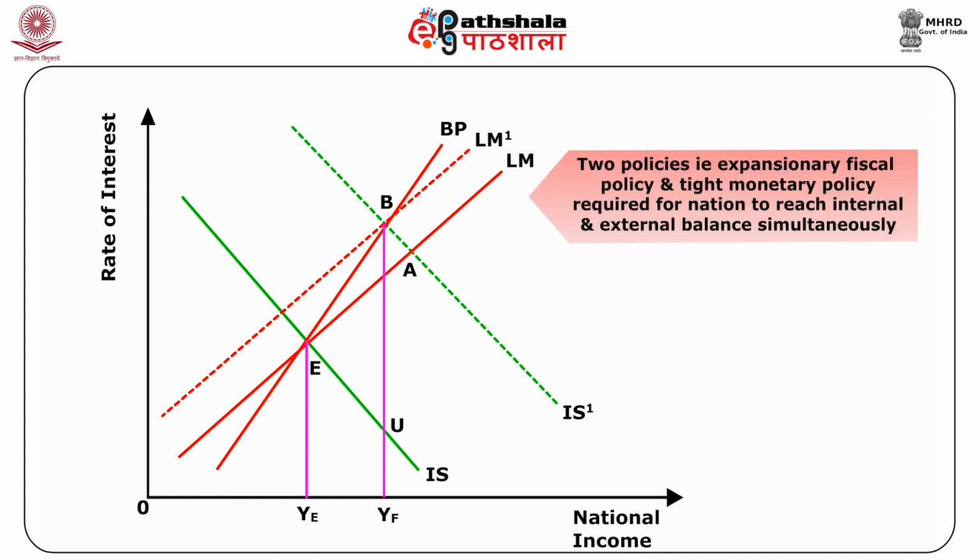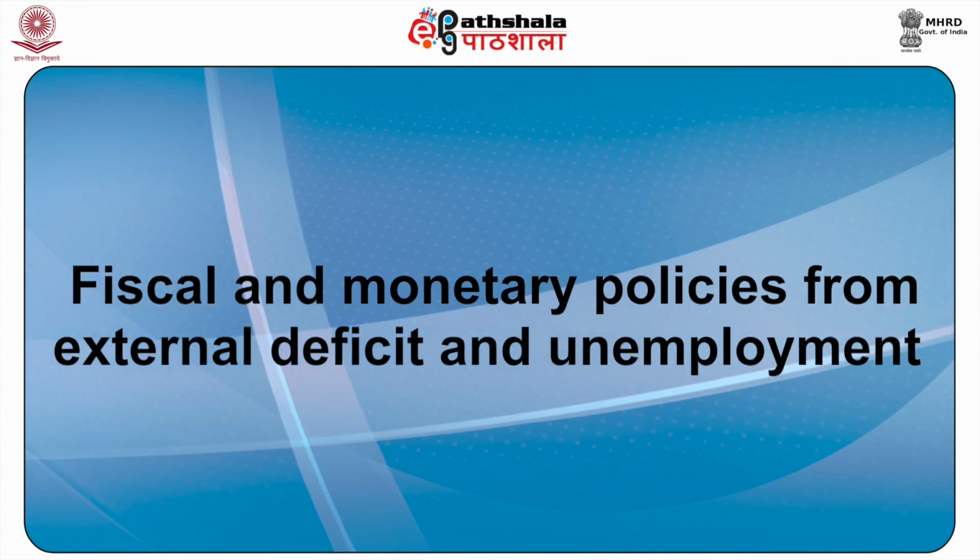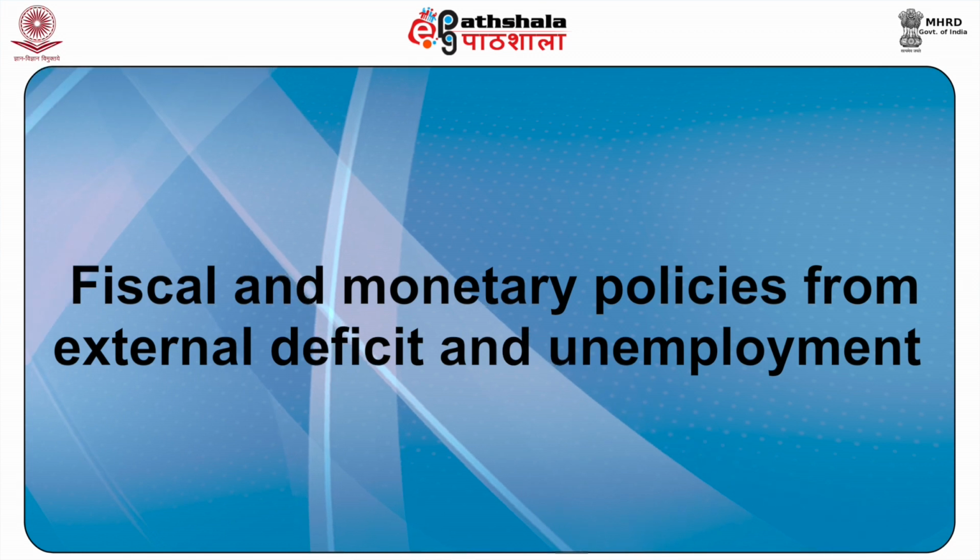So two policies, an expansionary fiscal policy and a tight monetary policy, are required for the nation to reach internal and external balance simultaneously. Next we will discuss fiscal and monetary policies for external deficit and unemployment. A country with domestic unemployment and an external deficit can achieve both internal and external balance simultaneously with the appropriate expansionary fiscal policy and tight monetary policy.